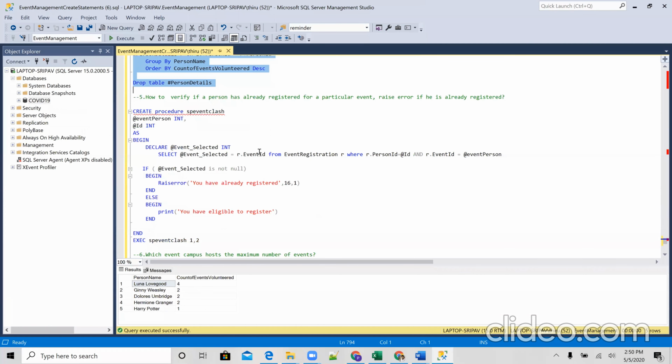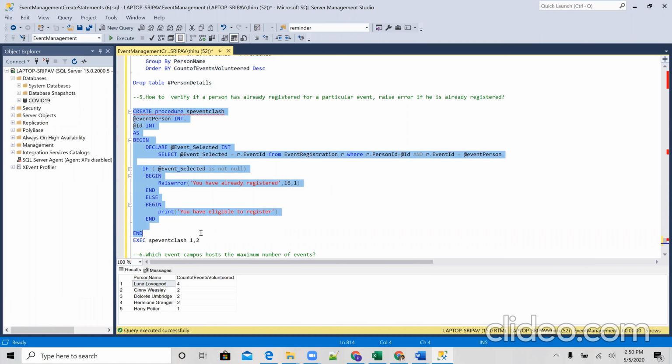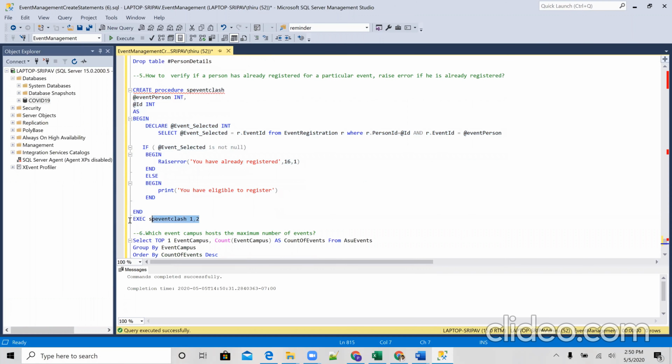Moving on to the fifth question. This query is used to find whether a person is registering for an event he or she is already registered for. It raises an error if he tries to register twice. Else it will tell us if we are eligible to register. This is a stored procedure, and we are passing the event ID and the person's ID. This person has not registered before for this particular event ID, so he can register.